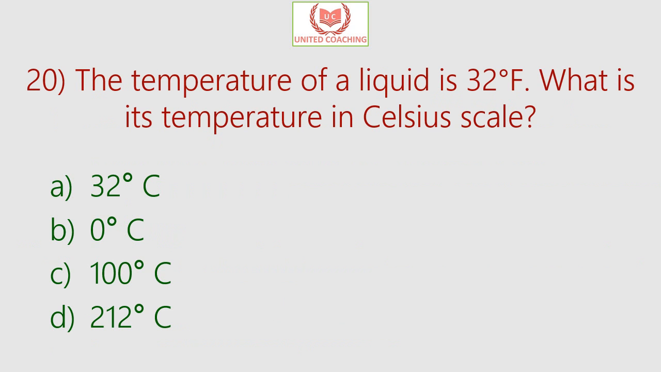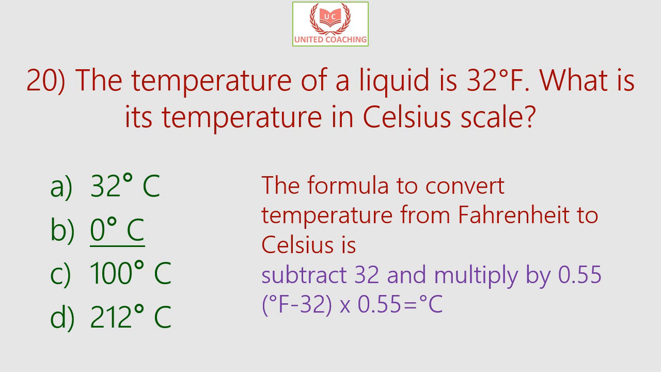Our next question is the temperature of a liquid is 32 degree Fahrenheit. What is its temperature in Celsius scale? So is it 32 degree Celsius, or 0 degree, or 100 degree, or 212 degree Celsius? So the formula to convert temperature from Fahrenheit to Celsius is that first you subtract 32 and then multiply the answer with 0.55. So over here for 32 degree Fahrenheit, you have to first subtract 32. So obviously the answer would be 0, and anything multiplied by 0 will be 0. So the correct answer over here is 0 degree Celsius.